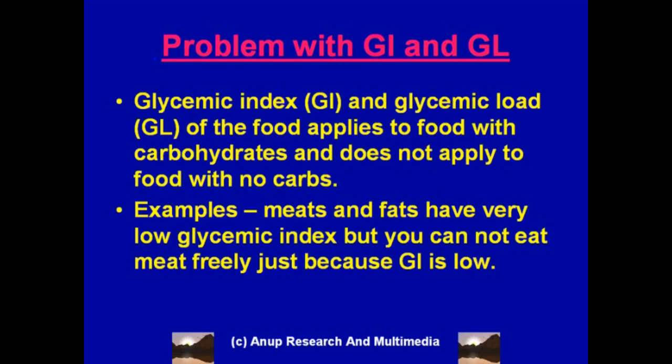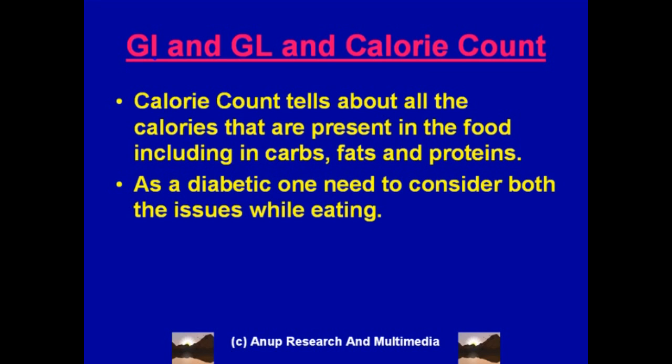And that is why a better approach is to take care of the glycemic index of the food and also of the calorie count of the food, because the calorie count comes from all the three types of food that we eat: the carbohydrate, the protein, the fats. So when you are eating diet as a diabetic, take into account both these factors.